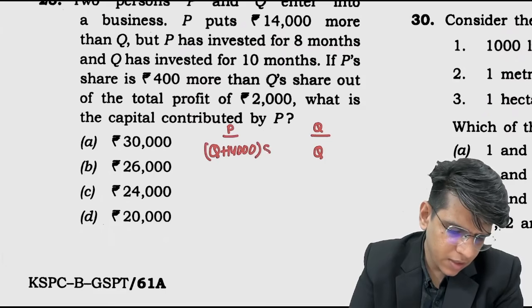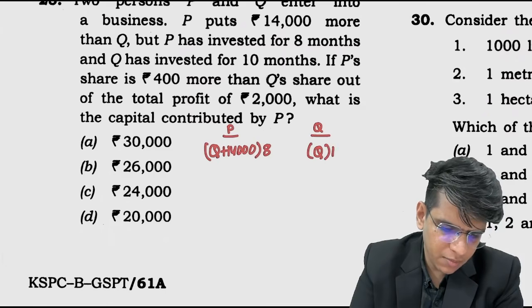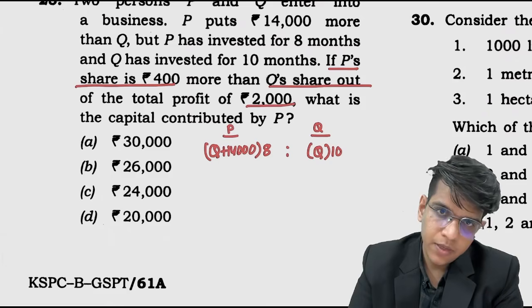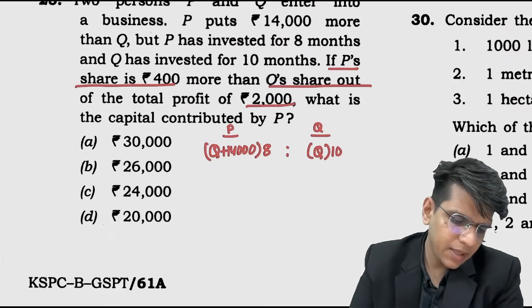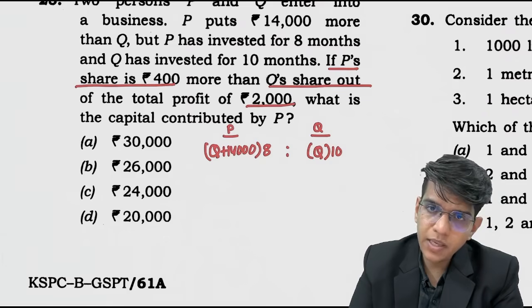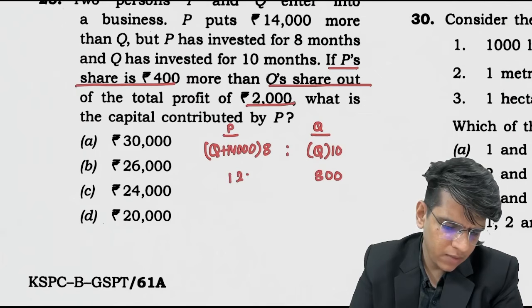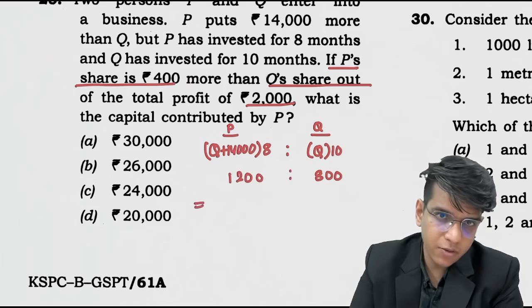P has invested for 8 months, Q has invested for 10 months. The ratio of these two: suppose P's share is 400 more than Q's share out of 2000. So we have to divide 2000 such that the share of P is 400 more. So basically it will be 800 and 1200, right? This is the ratio of the investment also. So let's divide and solve this equation.